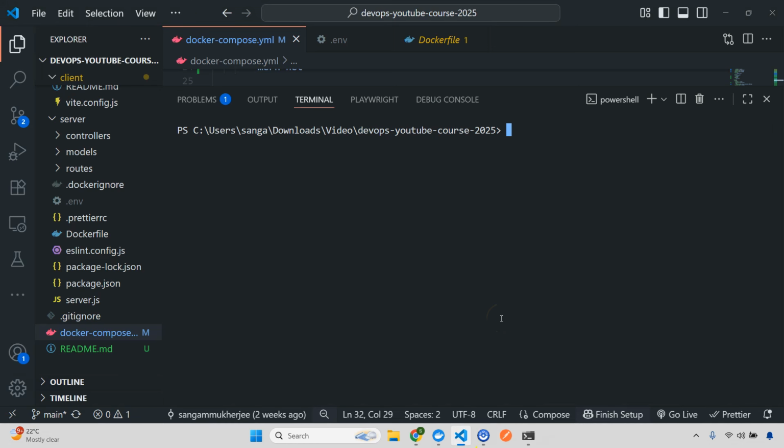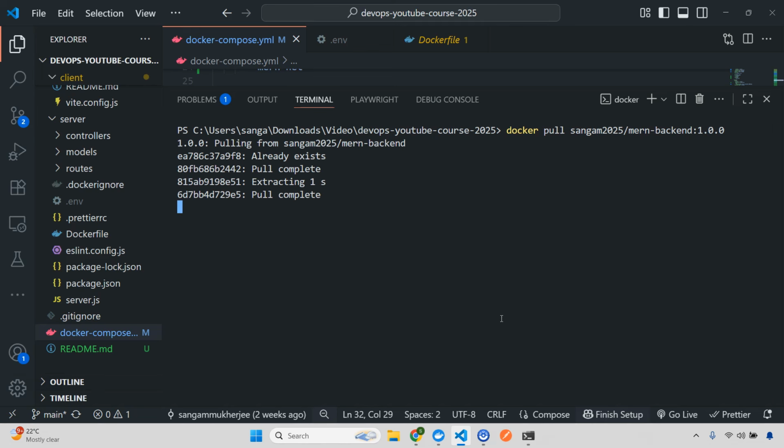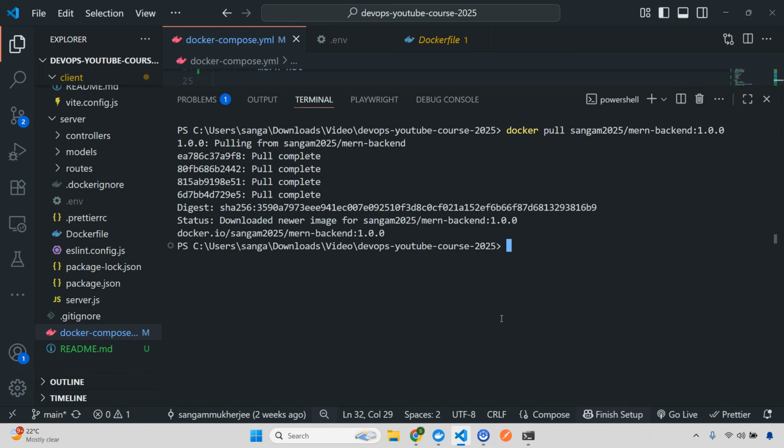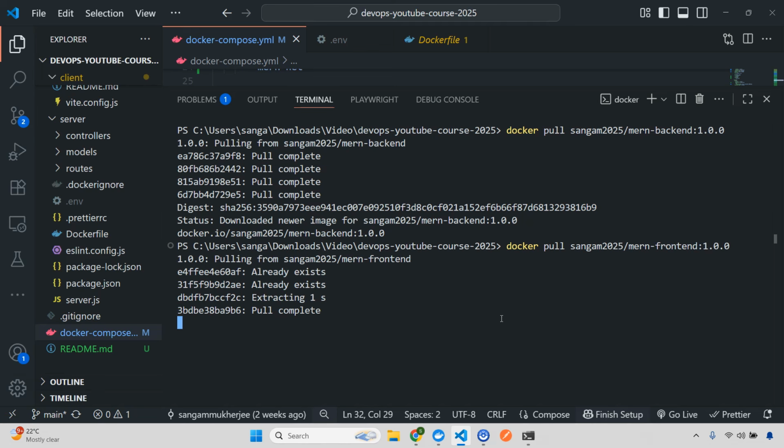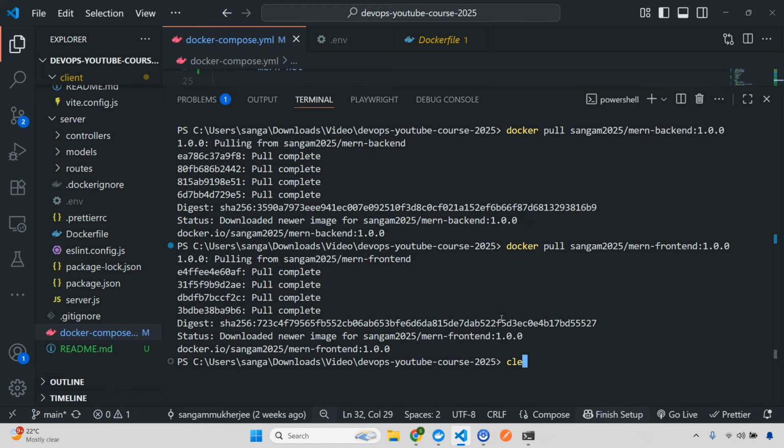So I'll go here and simply do docker pull from my registry. This will be sangam2025/mern-backend:1.0.0, right? Enter. Then I have this one as the frontend. Okay.